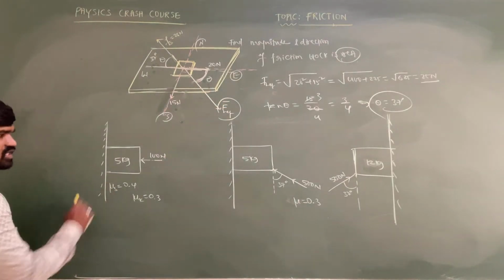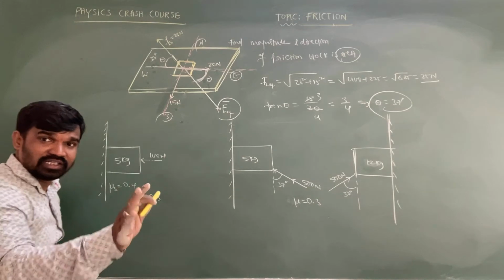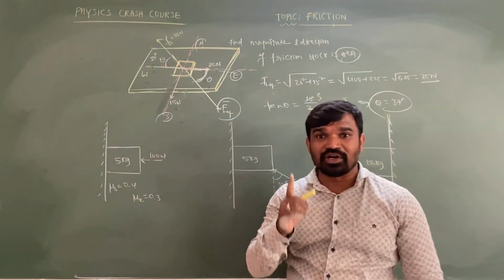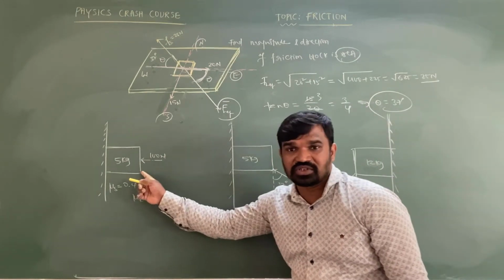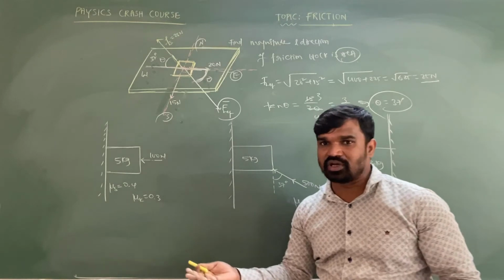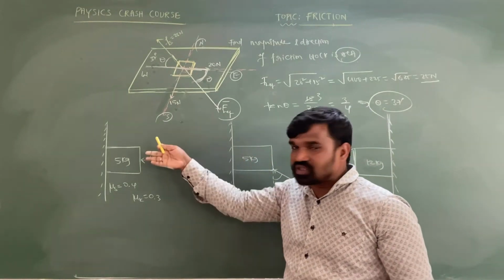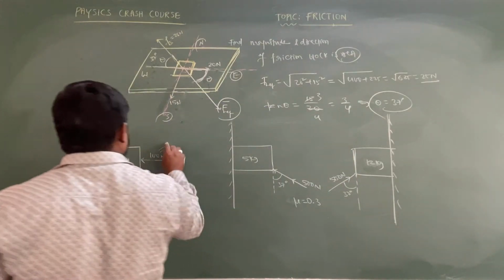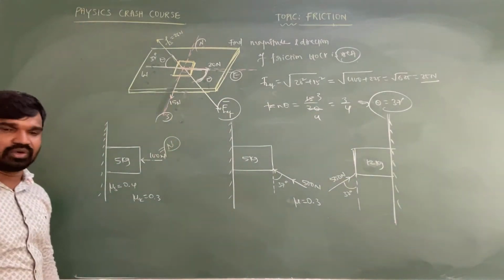Let's come to this case. In this, my dear intelligent, the normal force is very important. Most people will make a mistake here. What is the normal force in this case? Normal force is equal to mg? No, sir. Normal force is not equal to mg. What is the perpendicular force acting on the object? Here 100 Newton will be taken as the normal reaction. So normal reaction is equal to 100 Newton.